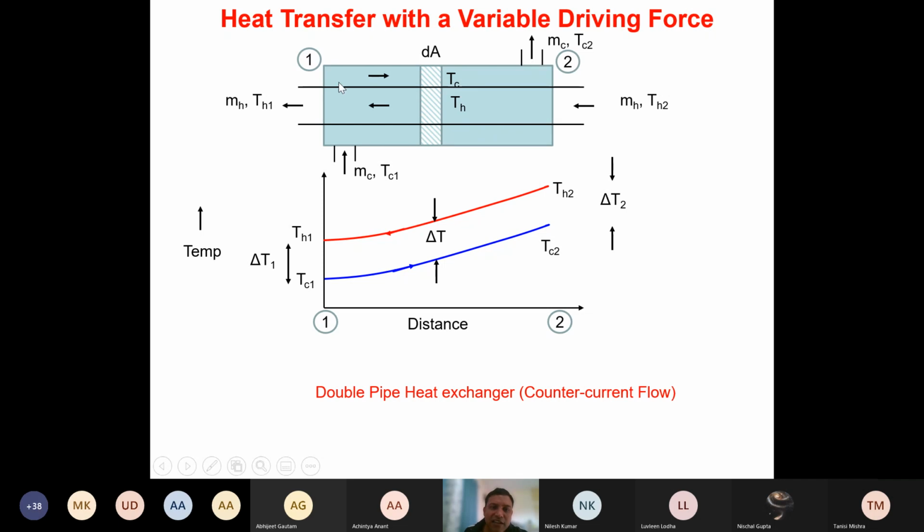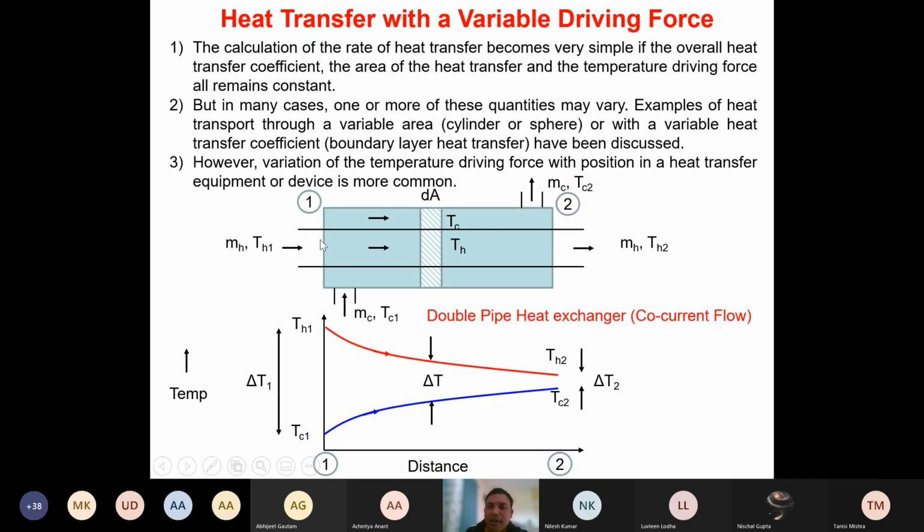Remember, this delta T1 at both these ends you can calculate easily, because these are the outlet temperatures that you can find out using some temperature measurement devices, isn't it? So the temperature of hot and cold fluid here and the temperature of hot and cold fluid here, you can find out. So log mean temperature difference enables you to calculate the heat transfer if you know the terminal temperatures at both the ends.